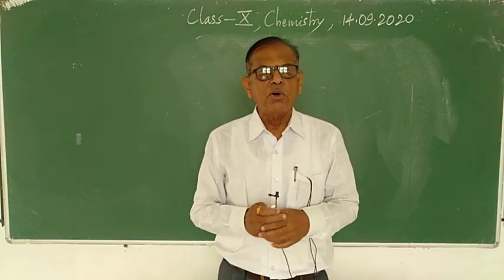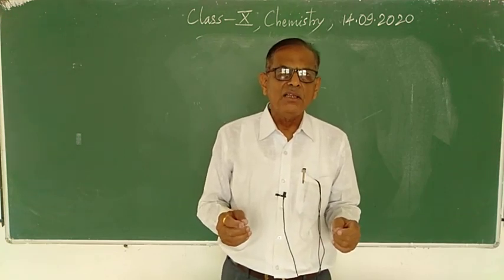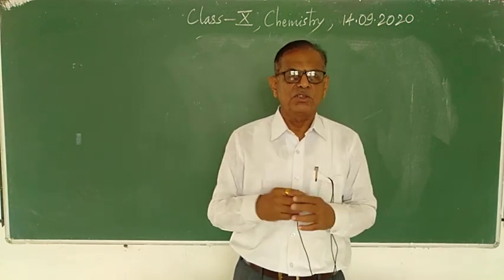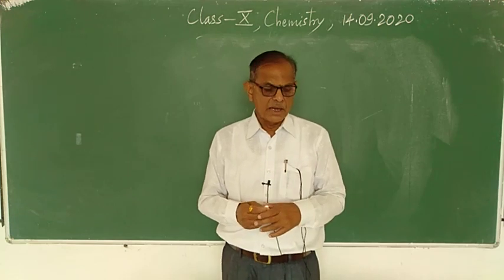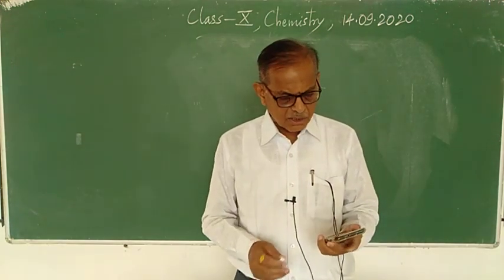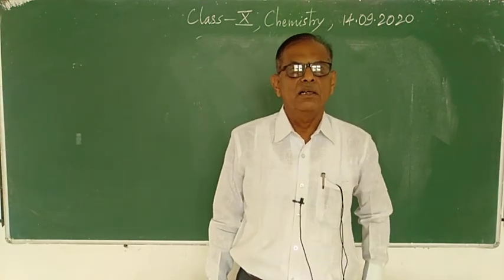I have told you about the covalent bond: when the electron pair is commonly shared between two atoms, the bond formed is called a covalent bond, and the compounds are called covalent compounds. And all organic compounds are covalent compounds.